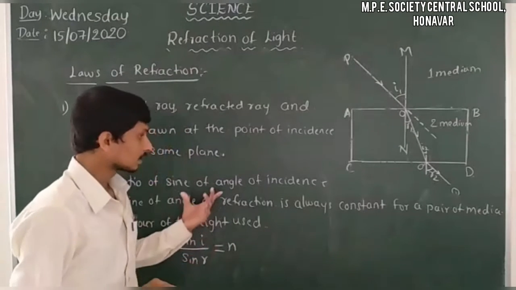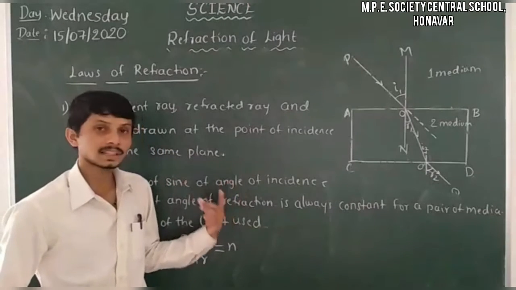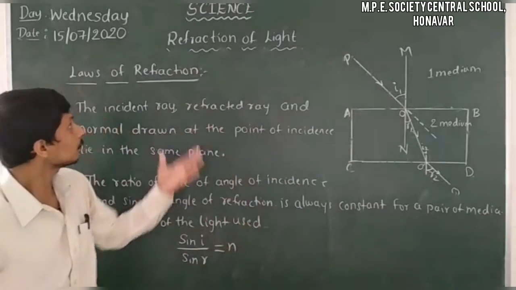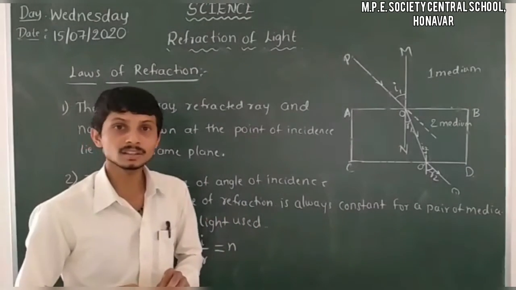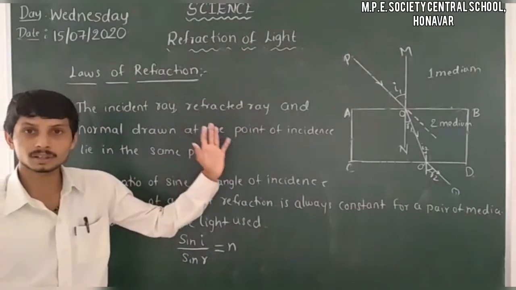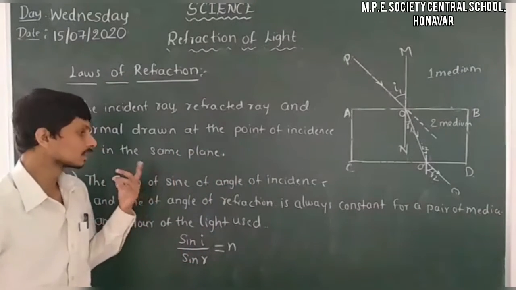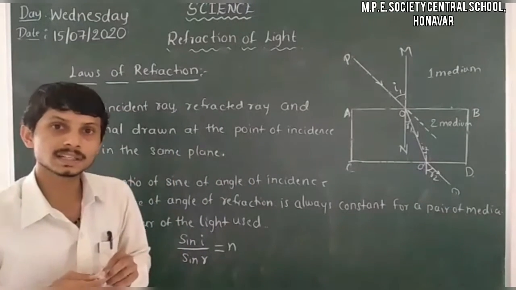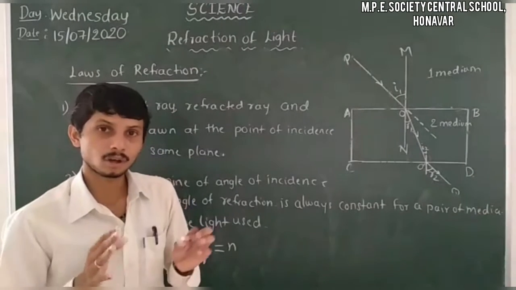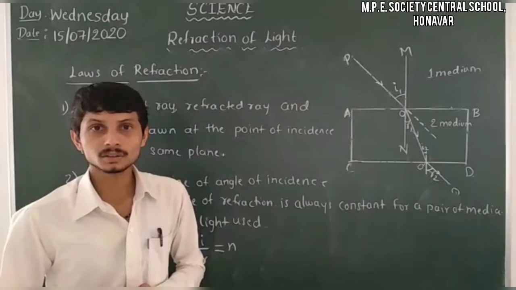So the second law of refraction is that the ratio of sine i by sine r is always constant. These are all about the laws of refraction. This is the first law of refraction: the incident ray, refracted ray, and normal drawn at the point of incidence lie in the same plane. The second law of refraction is that the ratio of sine of angle of incidence and sine of angle of refraction is always constant for a pair of media and color of the light used.